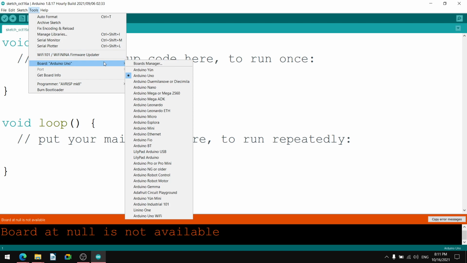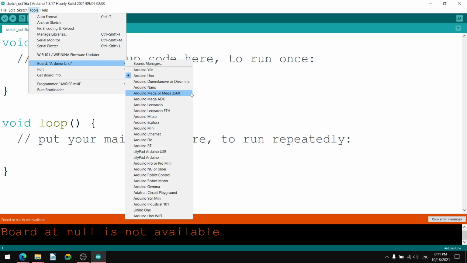Then board: Arduino Uno is there. Arduino Yun is there. Uno is there. Arduino Duemilanove or Diecimila is there. Arduino Nano is there. Arduino Mega 2560. Different boards are there.